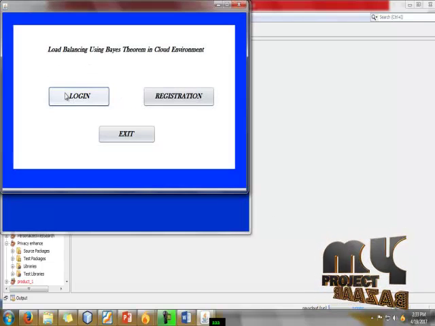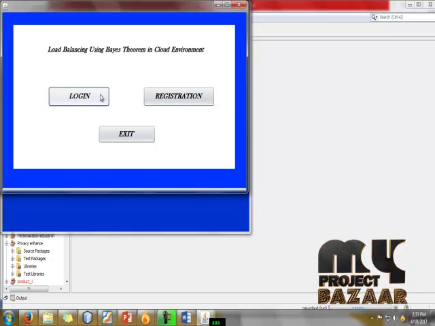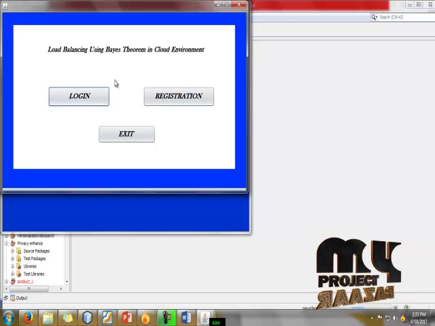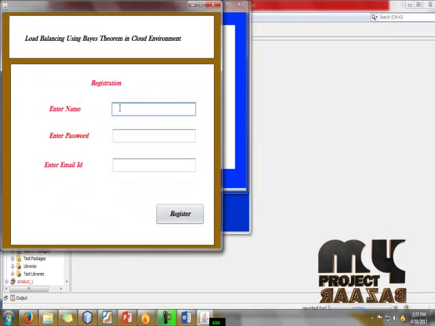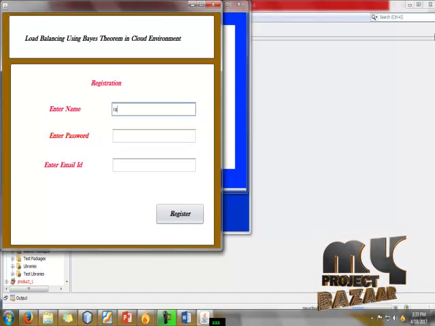Next, the first form is the registration form. If an old user, they are going to log in and go to our process. If the user is a new user, they go to registration and give a mobile number.